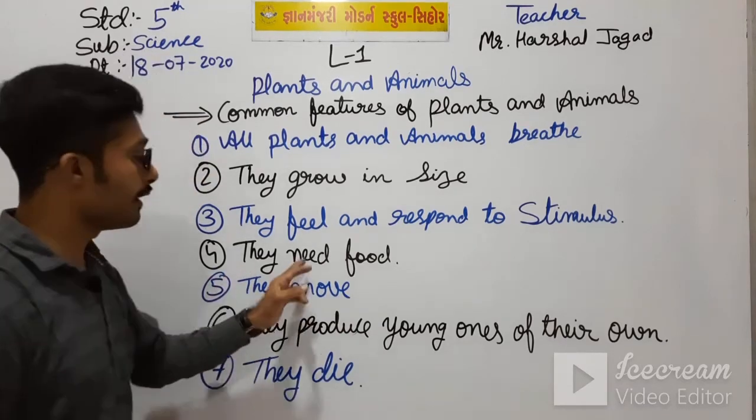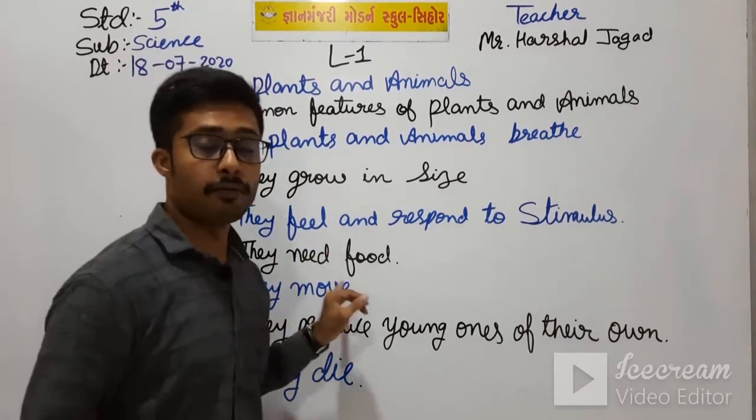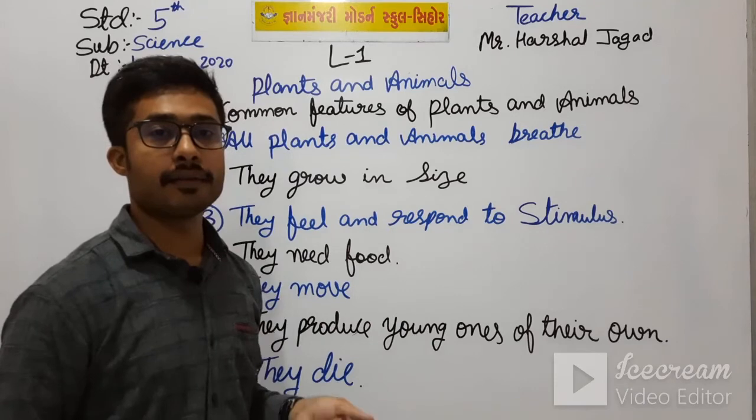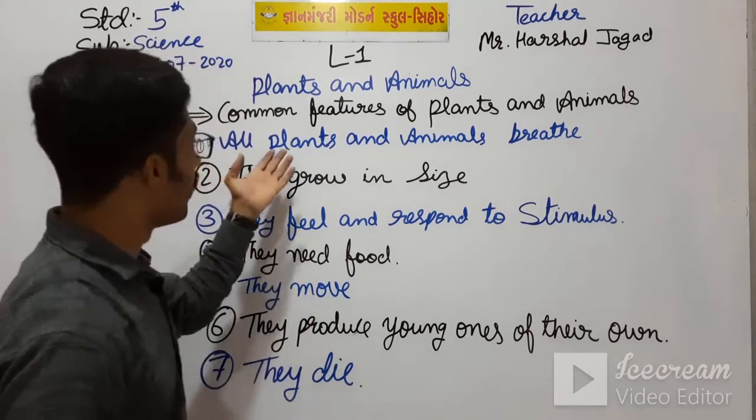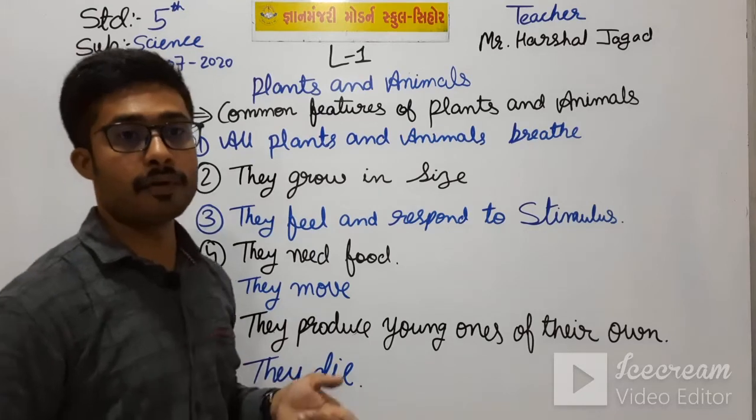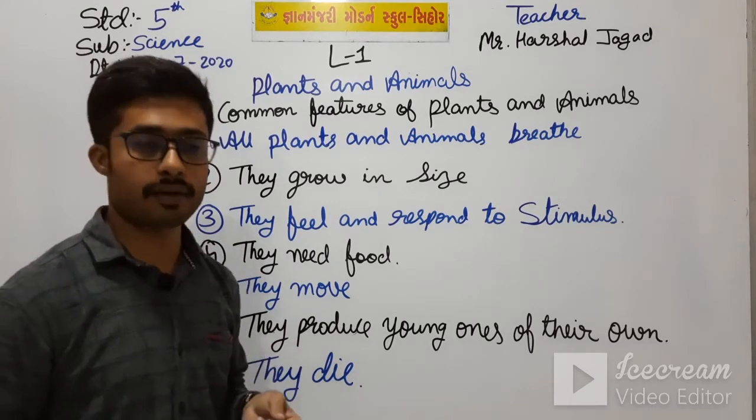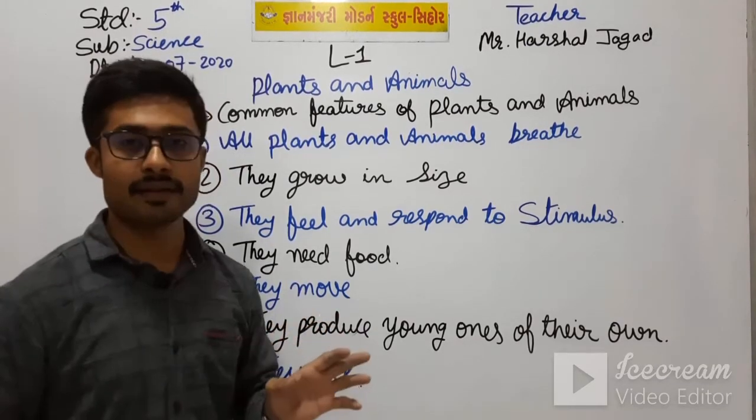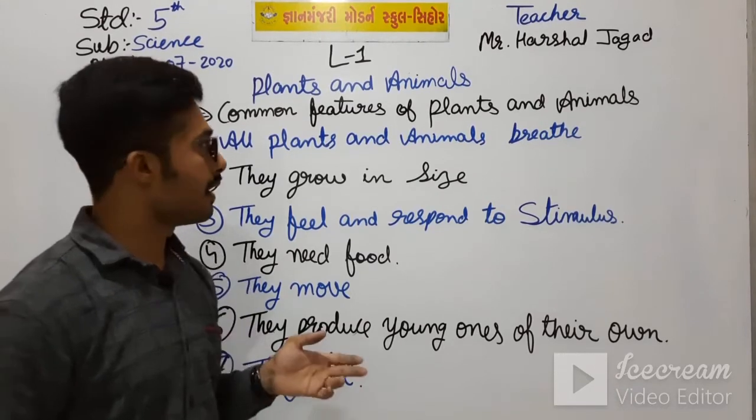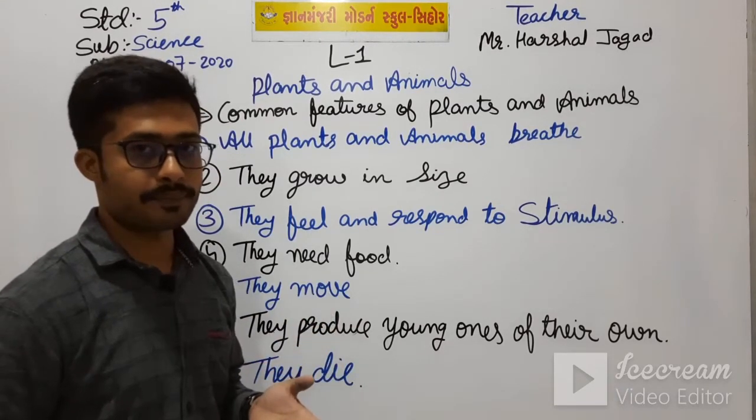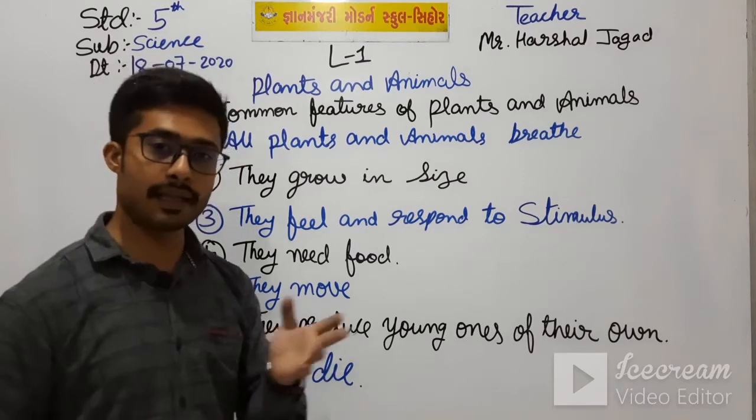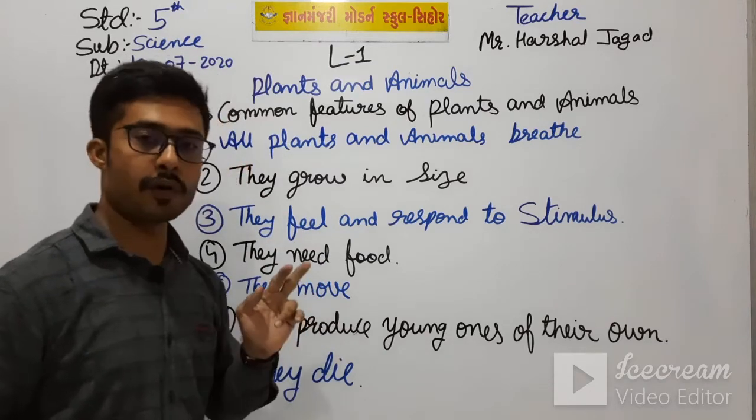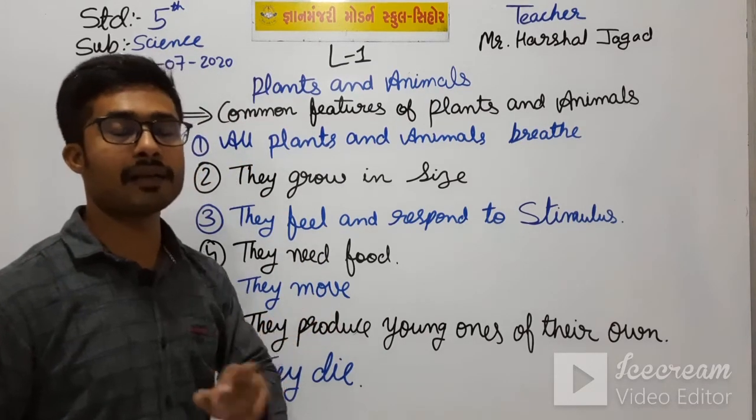Okay students, they need food, but plants make food on their own, while animals have to find their food. Plants make their food by photosynthesis, we will learn it further. Herbivorous animals eat plants and plant products, but carnivorous animals eat other animals, and omnivorous animals, we have studied, eat both plant products and other animals.